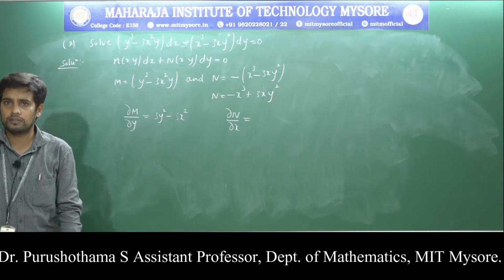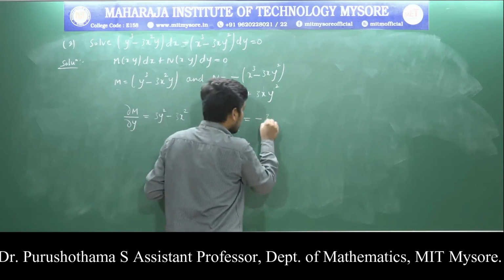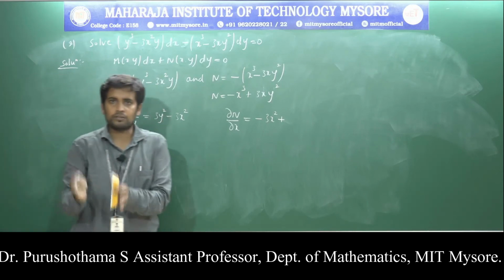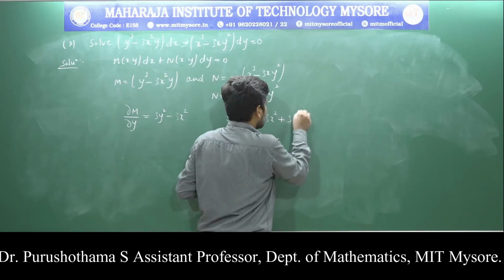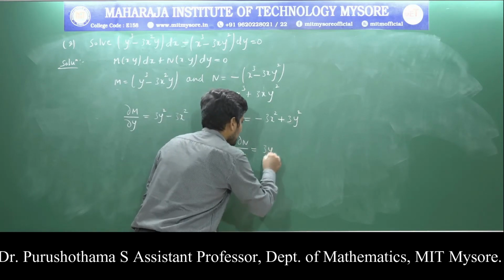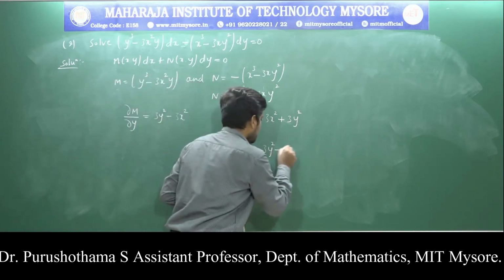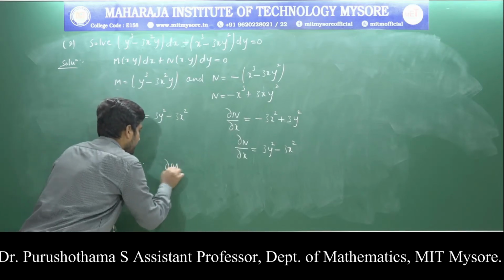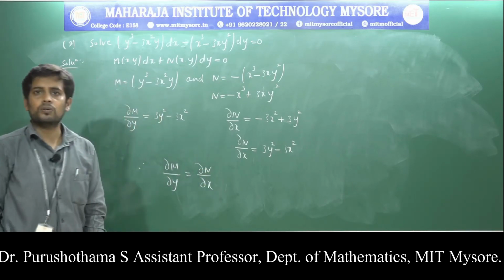So N with respect to x: derivative of minus x cube is minus 3x square, plus the derivative of 3xy square; y square is constant with respect to x, derivative of x is 1, so 3y square. So del N by del x equals, first write the positive term for comparison, 3y square minus 3x square. Therefore we observe that the derivative of M with respect to y is the same as the derivative of N with respect to x.